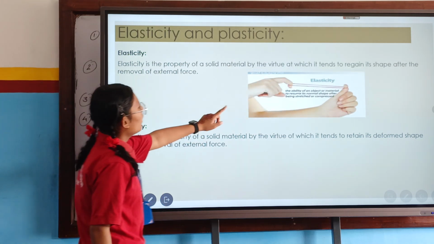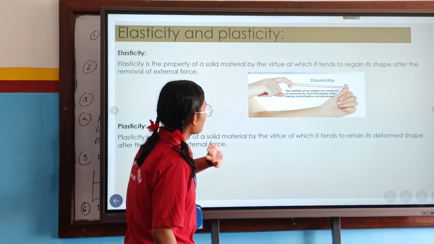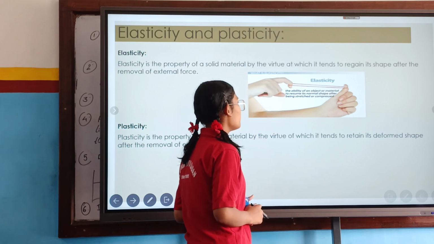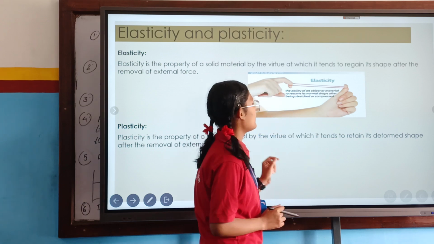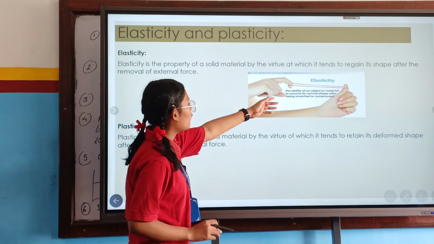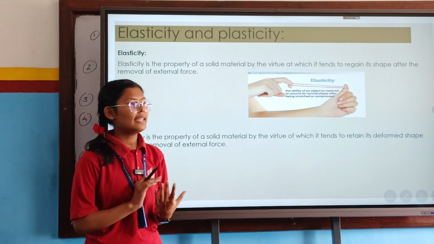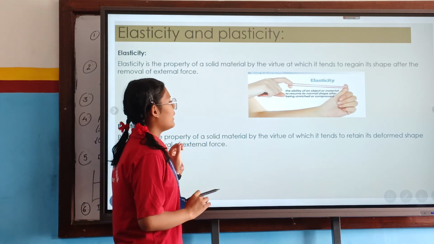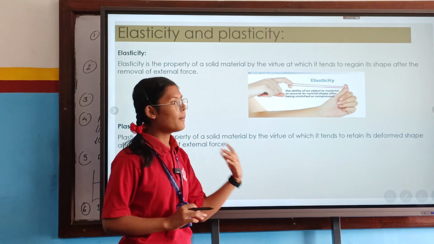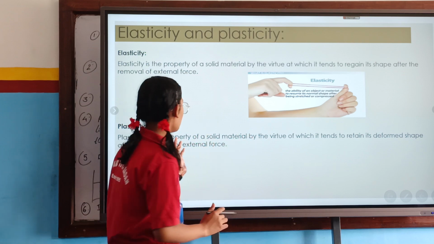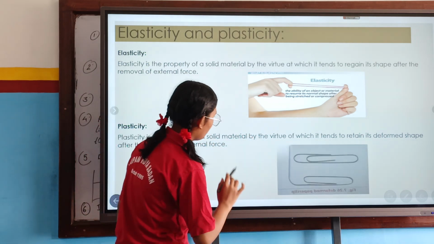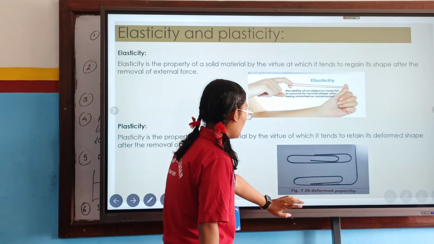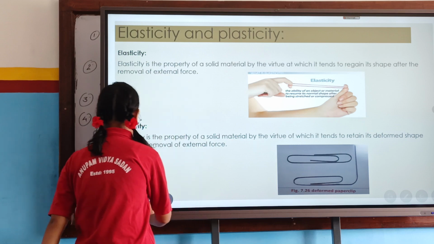And here is the example of elasticity with our next definition: the ability of an object or material to resume its normal shape after being stretched or compressed. We can keep an example of a rubber band. If we pull it, it changes its shape, and after we remove the external force we applied, it regains its original shape. And here is an example of plasticity. Here is a picture of a deformed paper clip.